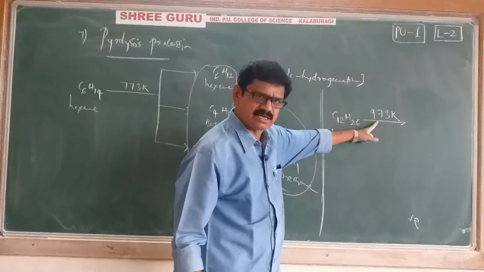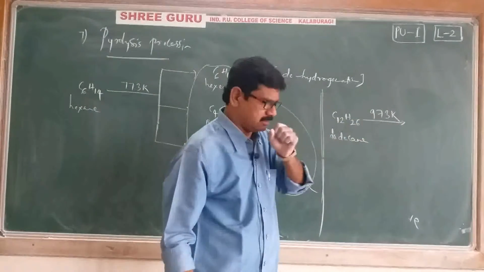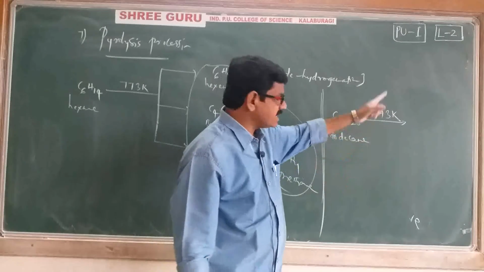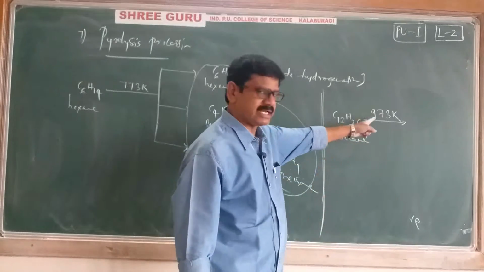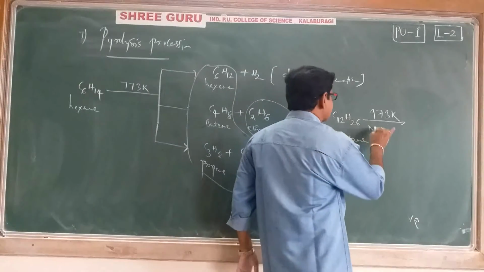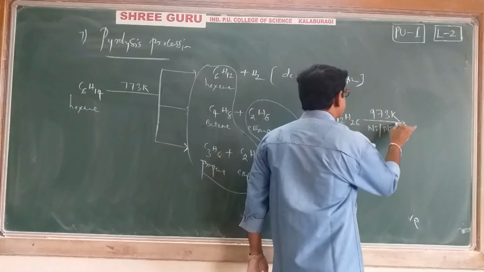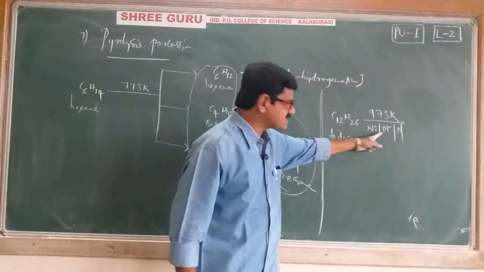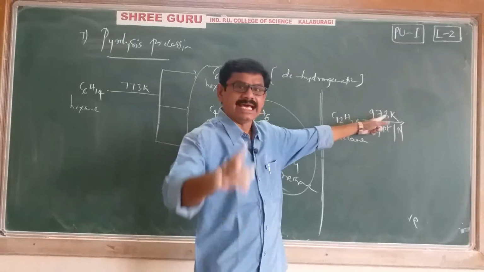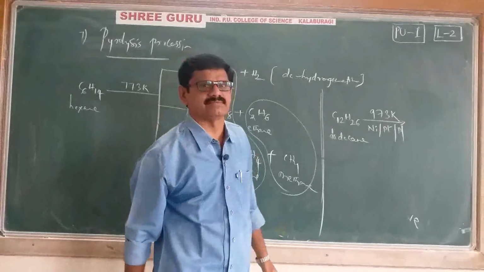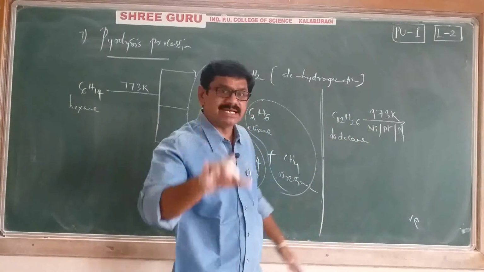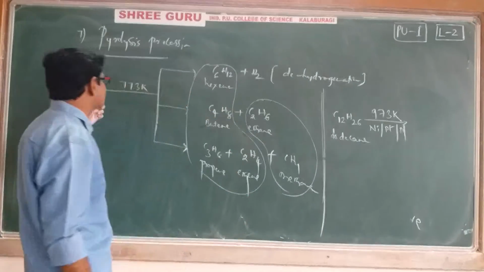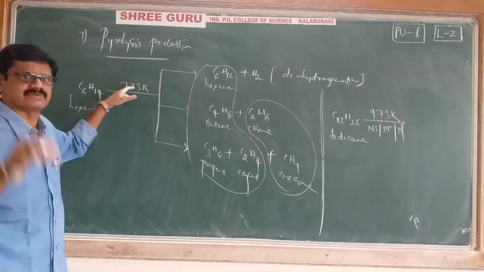Because in this process, not only temperature, we are also using some catalyst like nickel, platinum, palladium. When a catalyst is used, the required temperature will definitely be decreased. Here a catalyst has not been used, that's why nearly 773 kelvins.